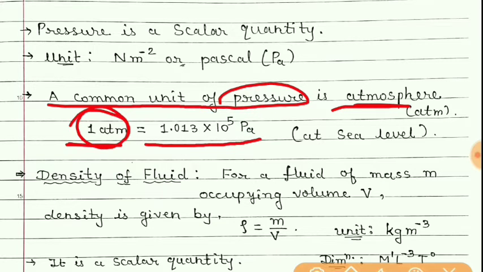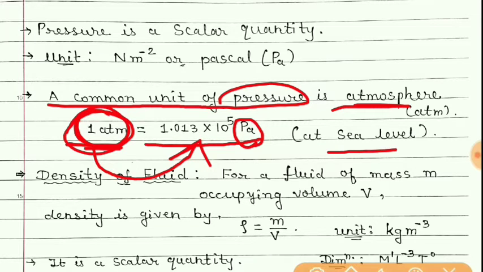Atmosphere is not an SI system unit of pressure. Pascal is the SI unit. So if the pressure is given in atmosphere, then we need to convert it into Pascal during the calculations. And this much pressure, that is 1 atmosphere pressure, is considered at sea level.